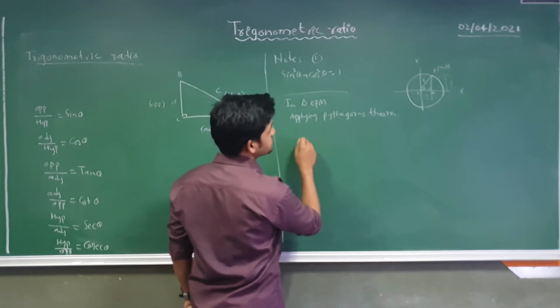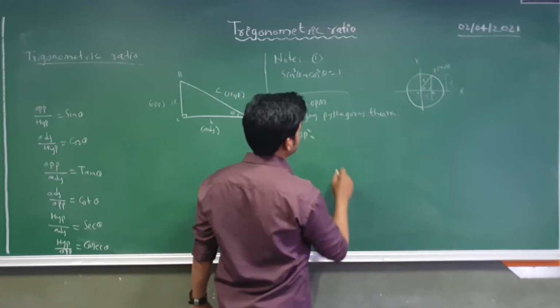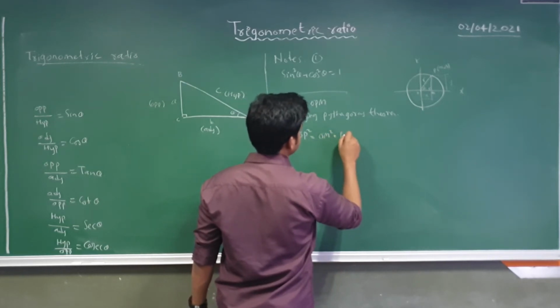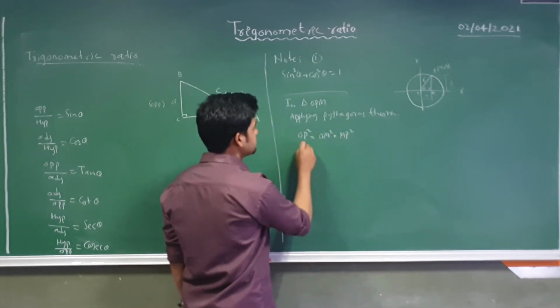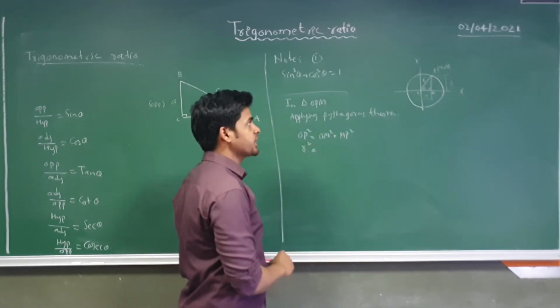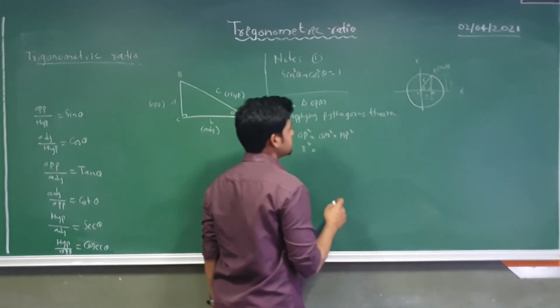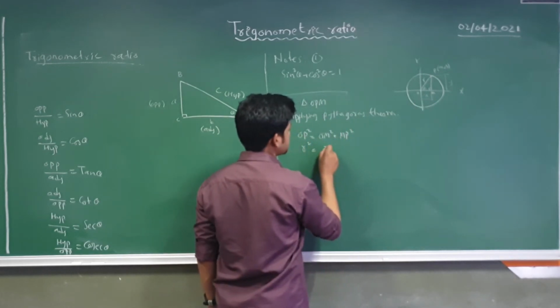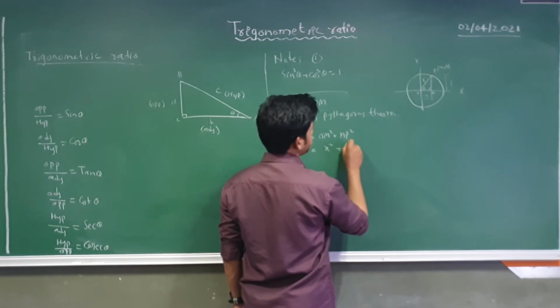So I will get OP square is equal to OM square plus PM square. I know OP is nothing but r square, and the length of PM is nothing but y, and the length of OM is nothing but x. So I can write r square equals x square plus y square.